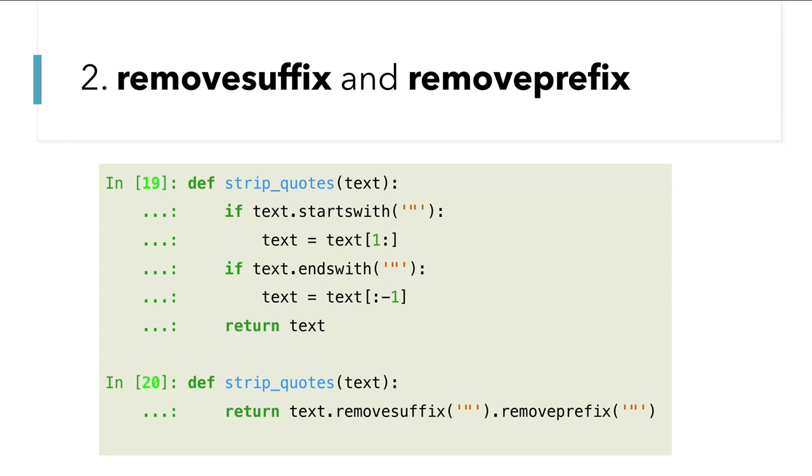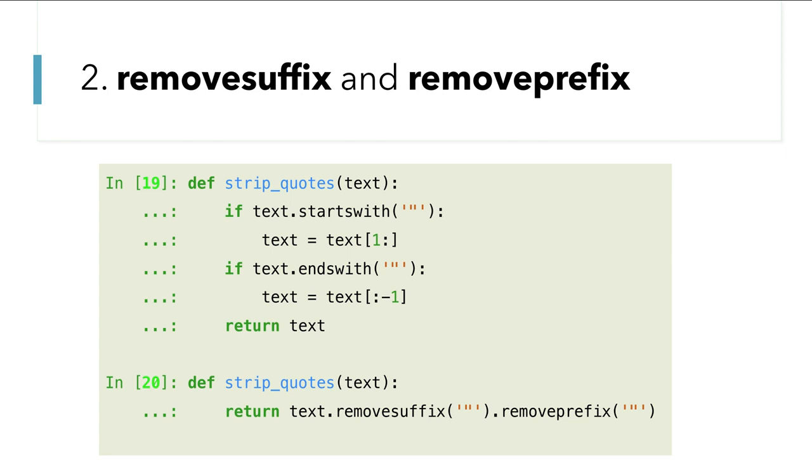Let's take an example where you have code written in a string, but it also has double quotes on both sides. Now if you want to remove them, I will write a function. As you can see, the first function is strip quotes, and it expects text, which is a string object. I'll check if it starts with a double quote, then I'll remove it using list slicing, and then second we'll check for the end with, and do the same for the end. After removing from the start and the end, we return the string.